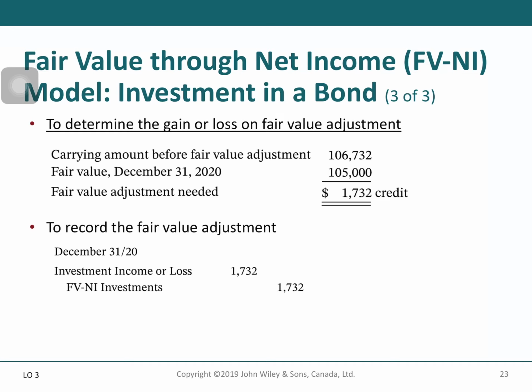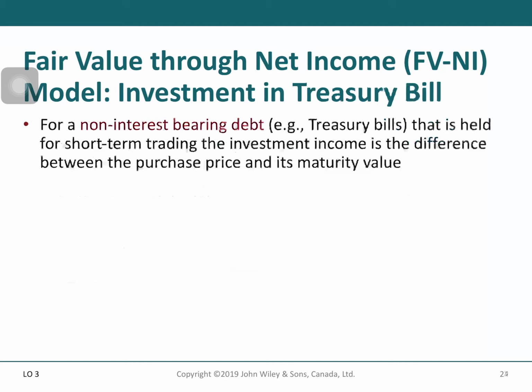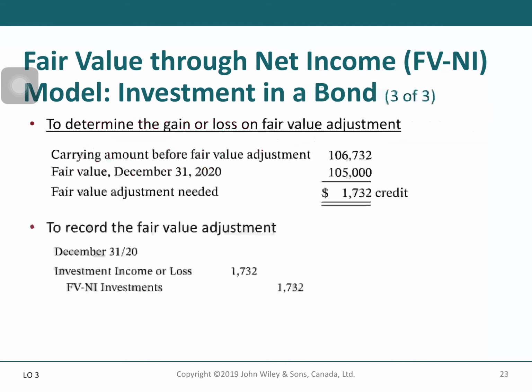This is to determine the gain or loss on fair value adjustment. Okay, so to record the fair value adjustment, you will record investment income or loss. In this case the carrying amount before fair value adjustment is 106,732, and then you update the fair value. The fair value at the end of this year is 105,000.